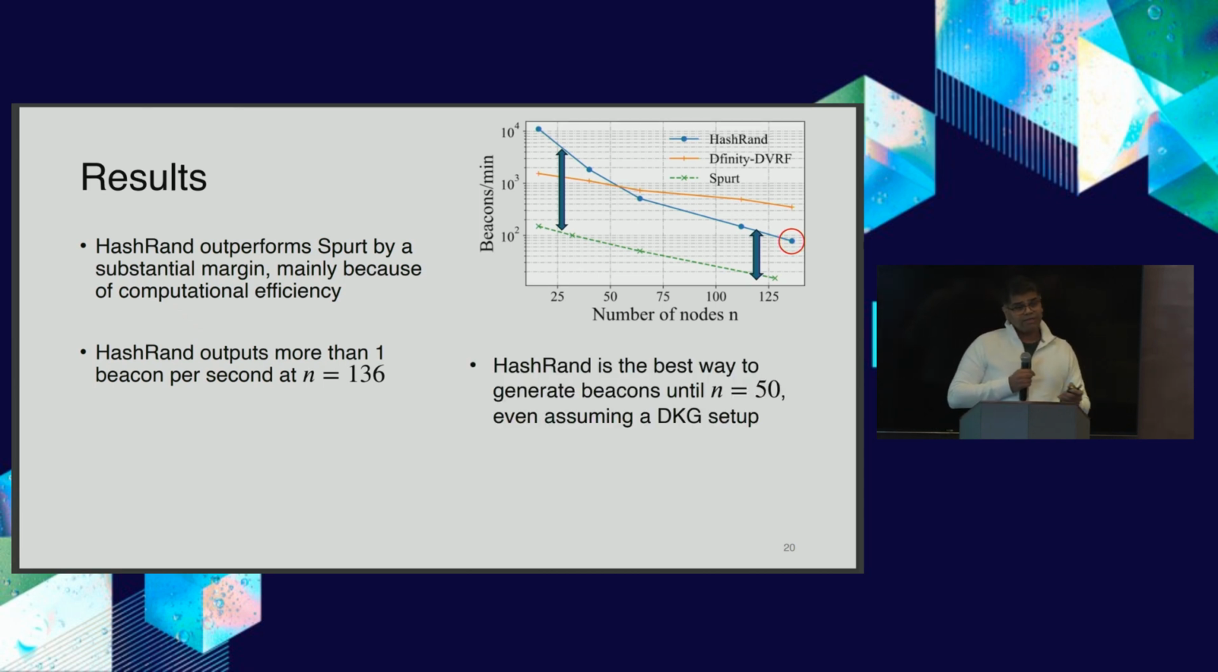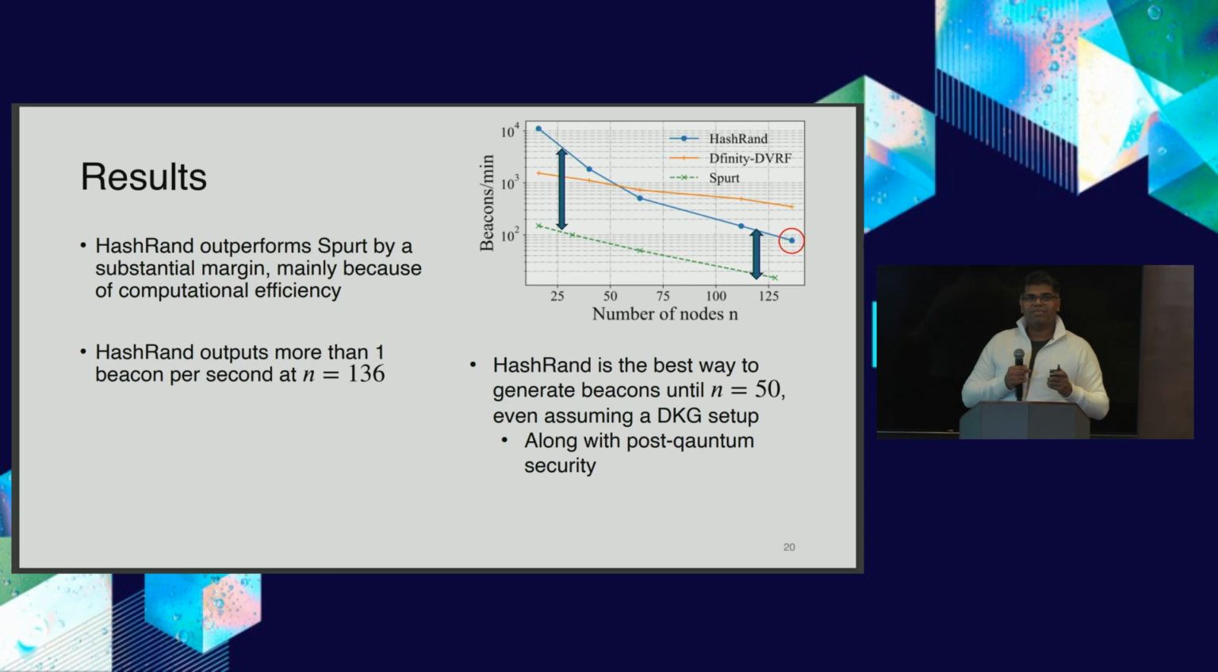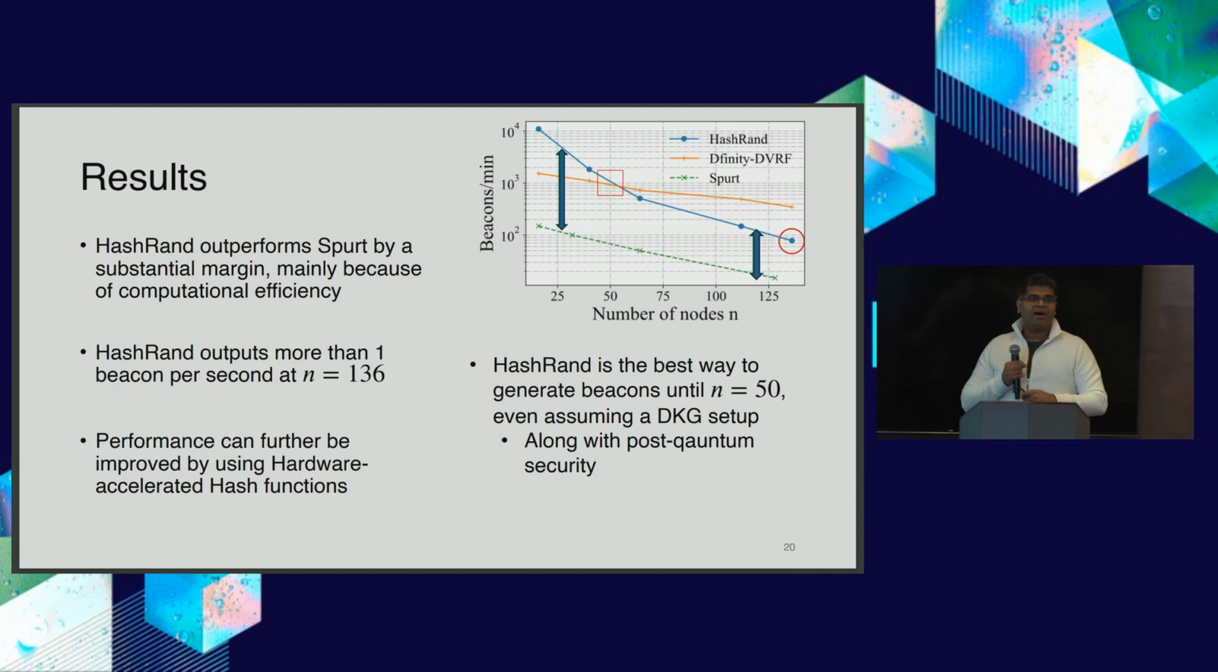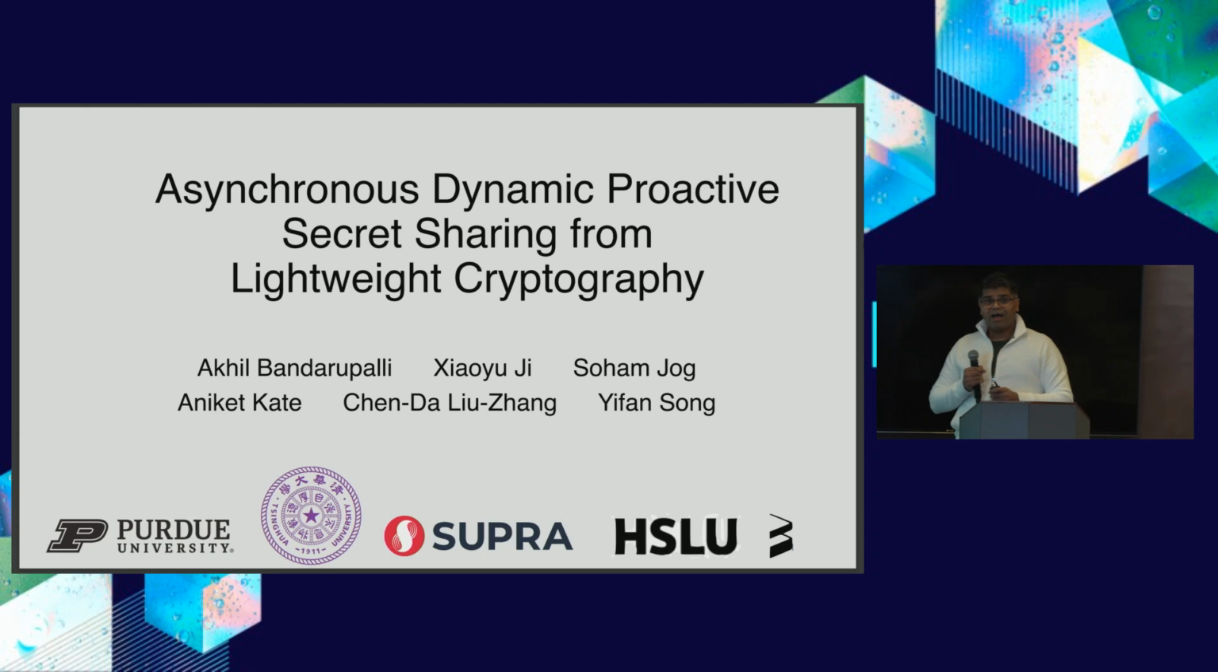And then we observe that it's also better, even when we use this DKG setup and pre-quantum security. We can continue to achieve that, where our protocol will have post-quantum security. And finally, performance can also be improved because, if you put the hash computation on hardware, performance can be improved even 10 more times, making it much more efficient. But not just one. I have one more example for you.